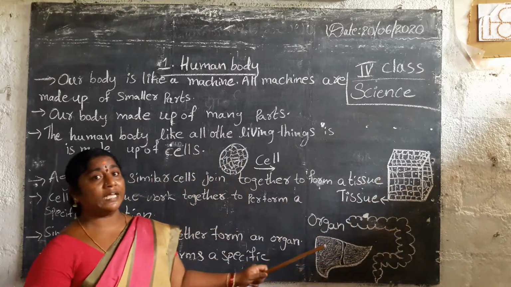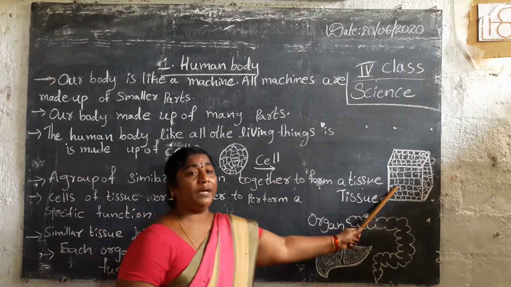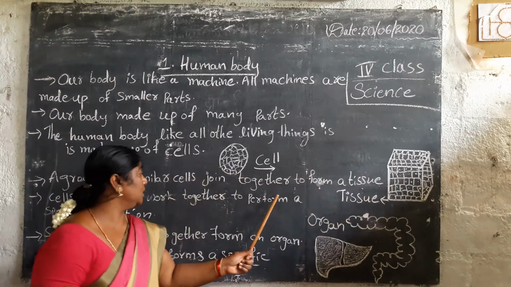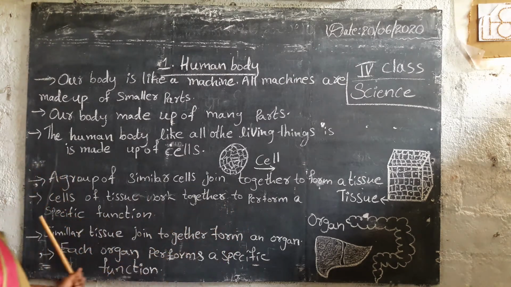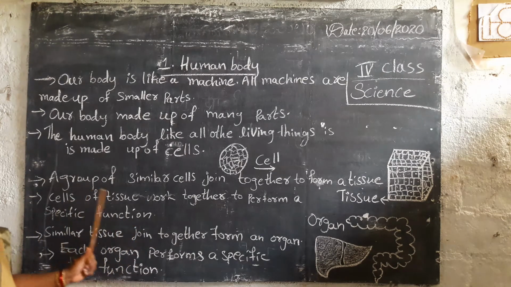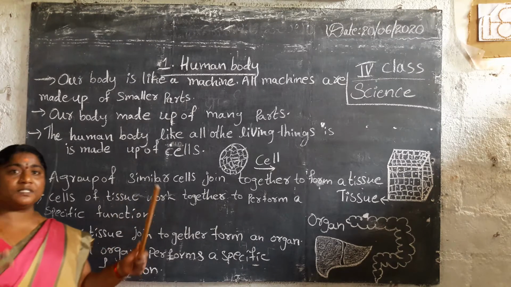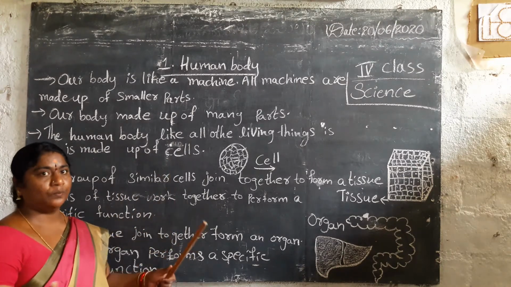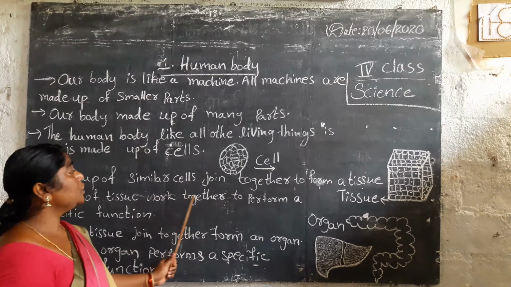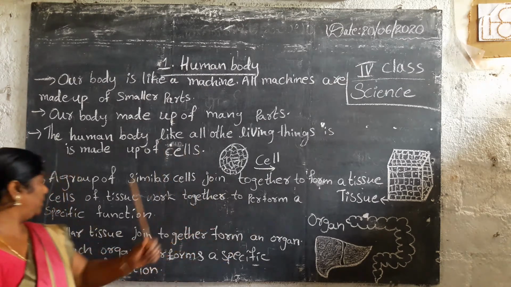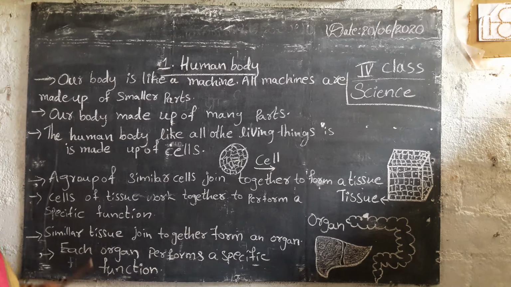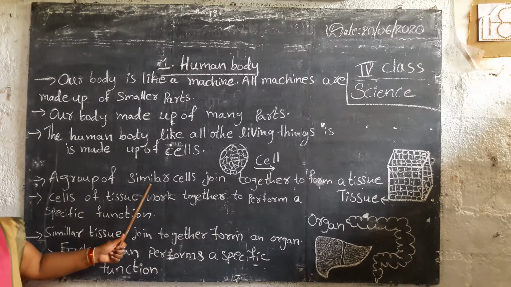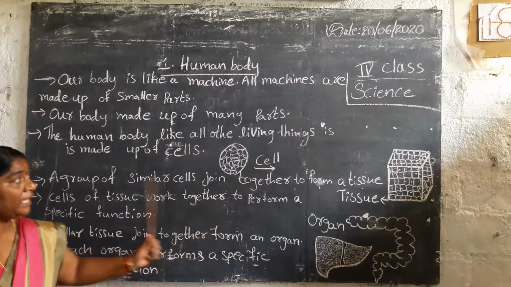A group of cells, say ten or twenty, similar cells join together to form a tissue.